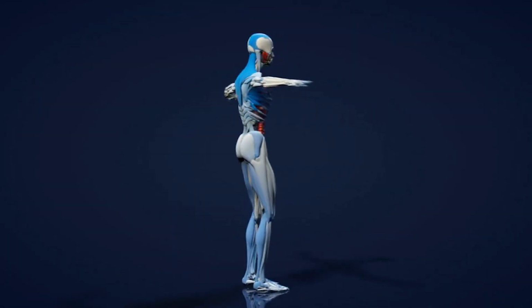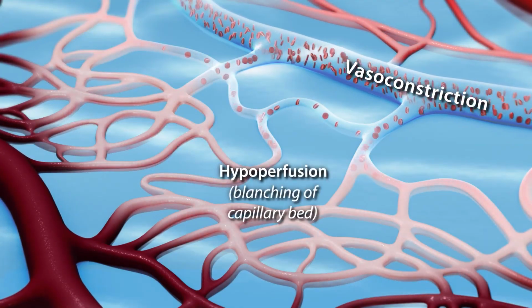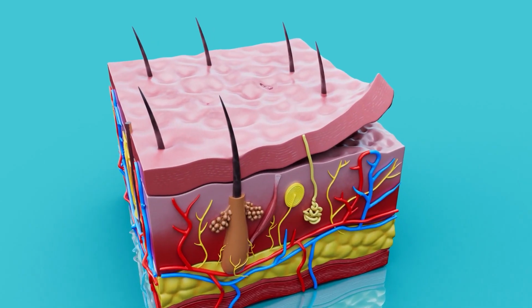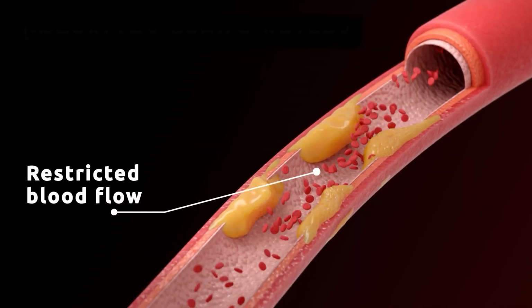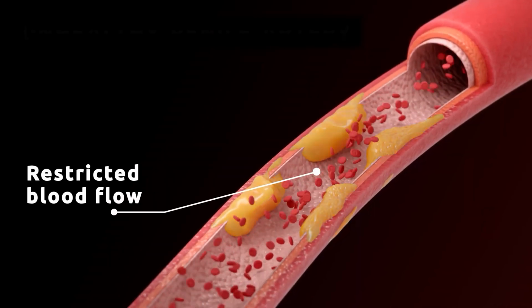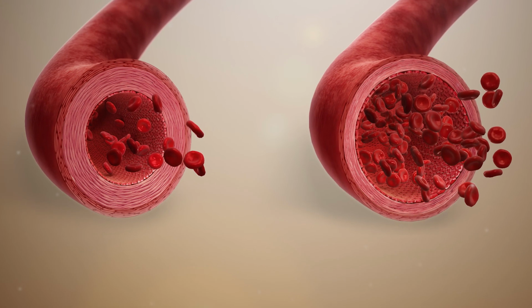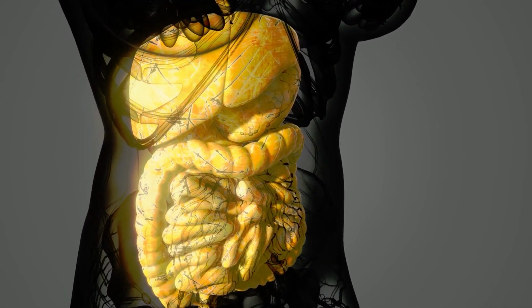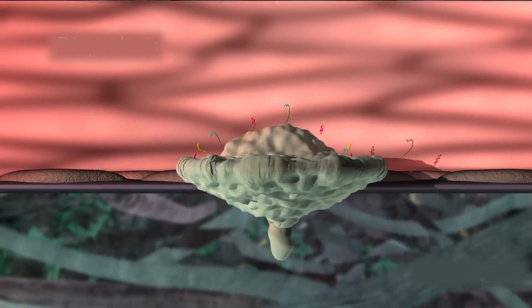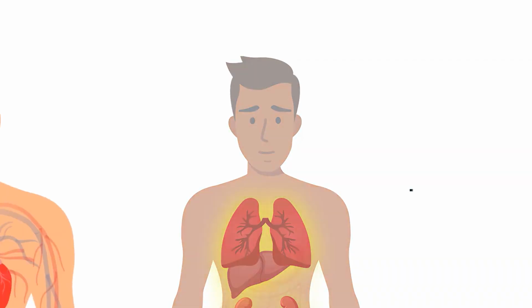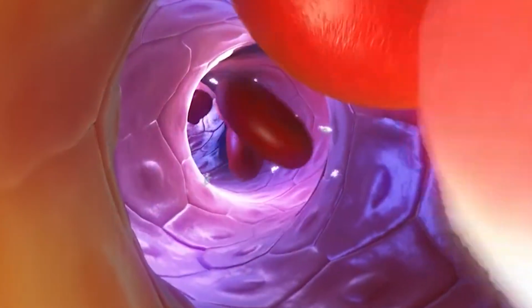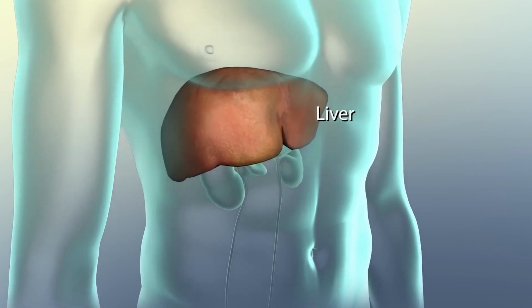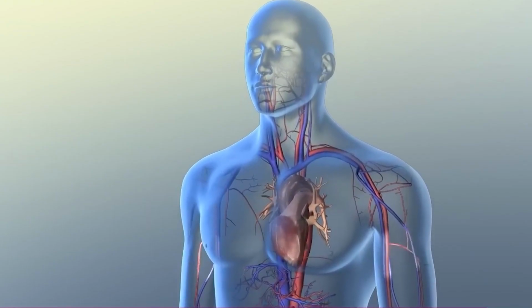Concurrently, increased vascular permeability results in the leakage of fluids and proteins from blood vessels into surrounding tissues. This vascular dysfunction further impairs blood flow, preventing adequate delivery of oxygen and nutrients to organs. The combination of vasodilation and increased permeability contributes to the hallmark signs of sepsis, including hypotension and organ dysfunction. Understanding these vascular alterations is crucial for comprehending the severe impact of sepsis on the cardiovascular system and other vital organs, highlighting the need for targeted interventions to restore vascular homeostasis.